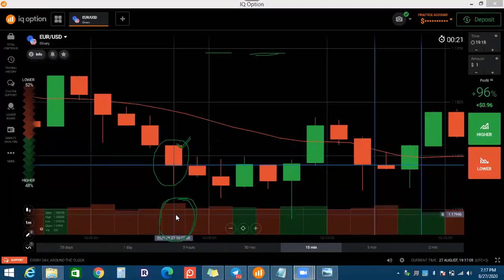But in the Forex market, the counting of the volume is different than the other stock markets, like shares of the companies. Here we are trading the currencies, so currency volume is different than share volume. Share volume depends upon the lots, upon the size, but here we are trading contracts.